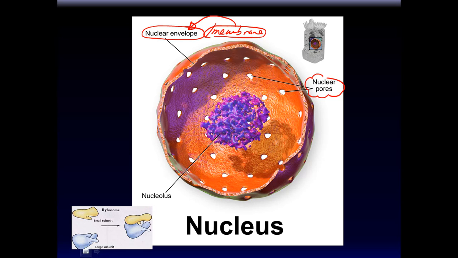Inside the nucleus, you frequently see an area that's darker in color than the rest of the cell, and this area is called the nucleolus. The nucleolus is the place where ribosomes are assembled. Okay, ribosomes are very important little thingies. Ribosomes themselves are made of two units, and it's easy enough to remember. One is called a small subunit, the other one's called a large subunit. They look like little gloves, like mittens. So the nucleolus is where the ribosomes are assembled.